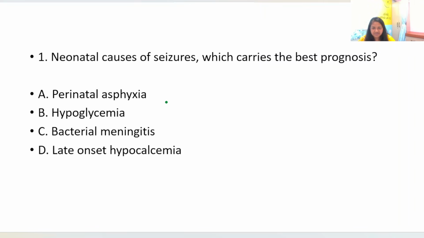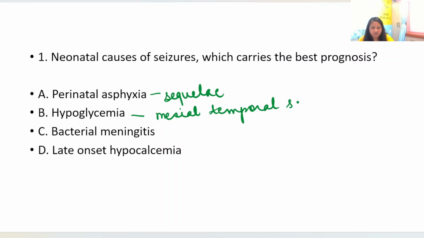Now perinatal asphyxia, we all know that this can have sequelae in terms of seizure disorders, developmental delay. Hypoglycemia in the newborn period can cause mesial temporal sclerosis, right? Mesial temporal sclerosis, that is a known long-term complication of hypoglycemia in the newborn period, and temporal epilepsy.